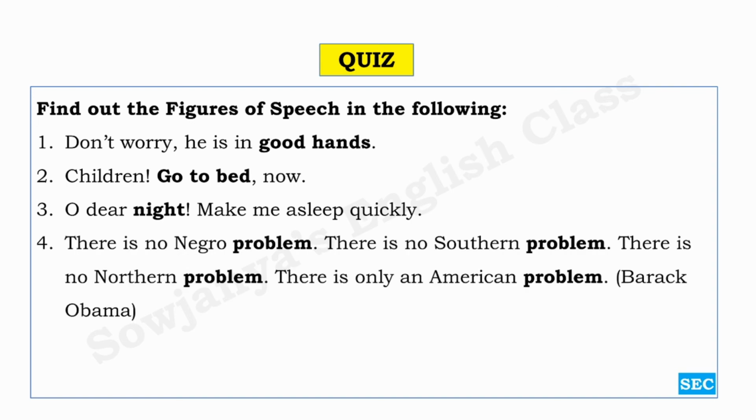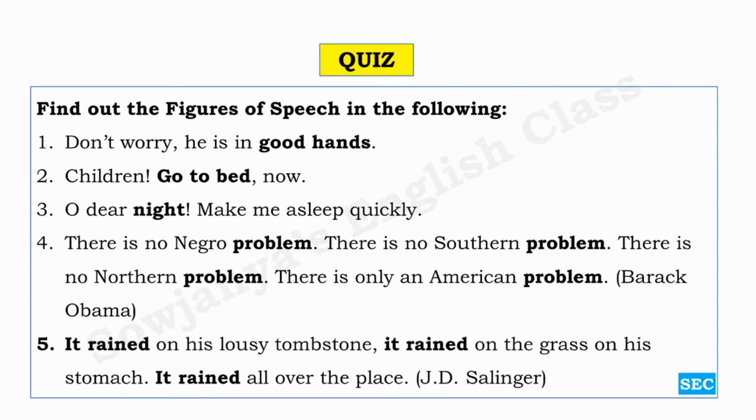There is no Negro problem. There is no Southern problem. There is no Northern problem. There is only an American problem. It rained on his lousy tombstone. It rained on the grass on his stomach. It rained all over the place.